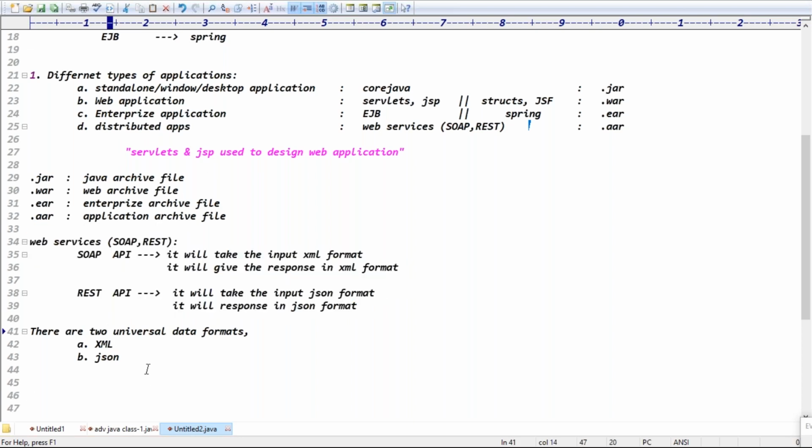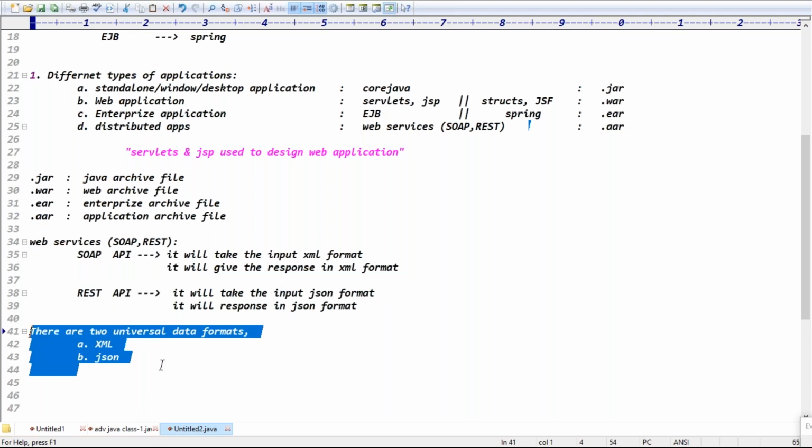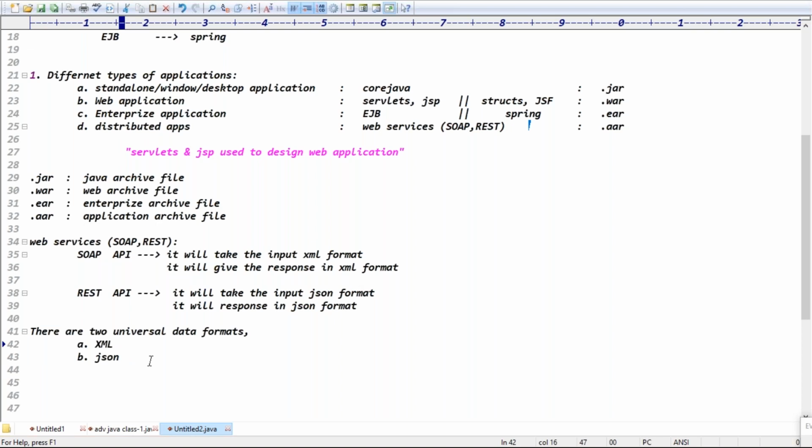So how many types of universal data formats are there, guys? There are two types: one is XML data, the second one is JSON data. Why not XML? XML is extended markup language, and markup language means we have tags, like HTML, with an opening tag and a closing tag. While giving more input, we have to write more tags, and more tags take more validations. That affects the performance of the application. That's why JSON format.